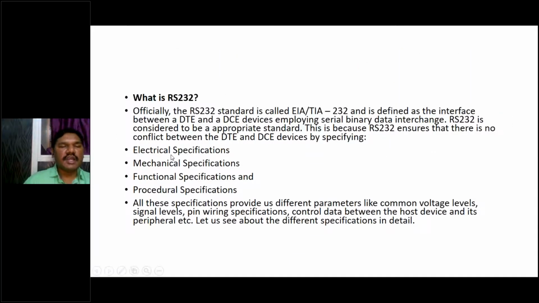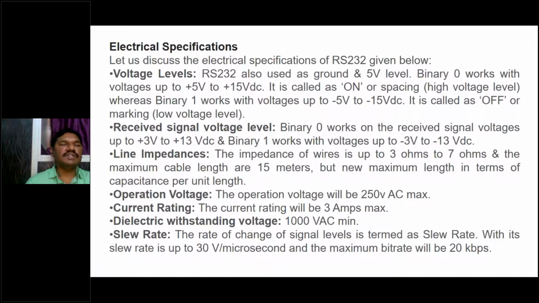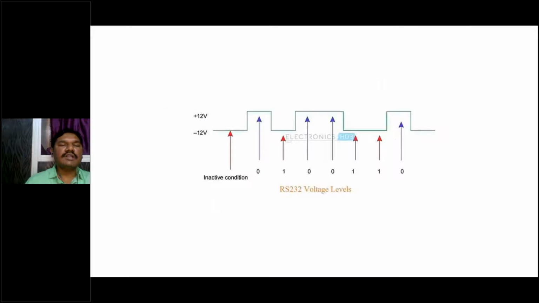Right. So we have seen that this RS-232 has 4 specifications: electrical specifications, mechanical specifications, functional specifications, and procedural specifications. So what are electrical specifications? Electrical specifications mean what voltage levels this RS-232 can handle. For logic 1, it is plus 12 volts, and for logic 0, it is minus 12 volts. 0 to minus 12 volts is for logic 0, and 0 to plus 12 volts is for logic 1, as we have seen in the diagram.